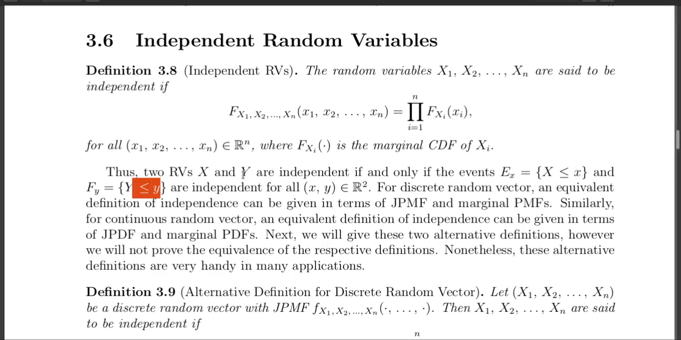independence of two random variables actually comes from the concept of the independence of two events. But in this case, instead of just two events, the events E_x and E_y have to be independent for all possible values of x, y in R square.